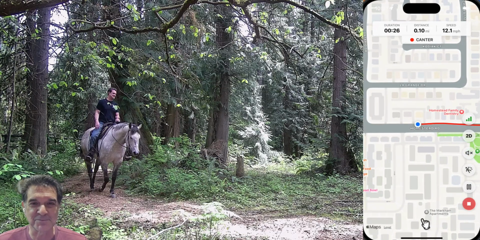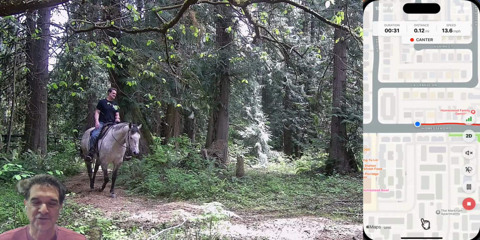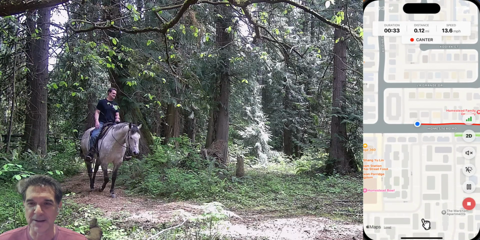All that information is completely private, too. I don't use it for any other purposes. It's for you and your horse and tracking over time.